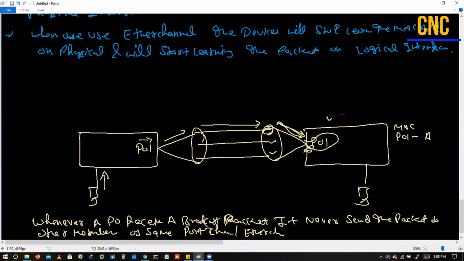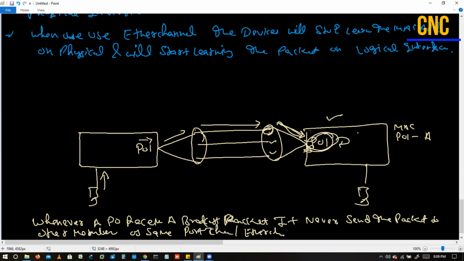The reason being, this switch is getting a packet on PO1, so it will never send the same packet back to PO1. It can send to other POs, but not to the same one. This is how we prevent the loop and use the other links as active links. I hope the concept is clear. Using port channel, this EtherChannel concept, all the links will be active and we will not have a loop here. Guys, just tell me this part is clear to all of you.